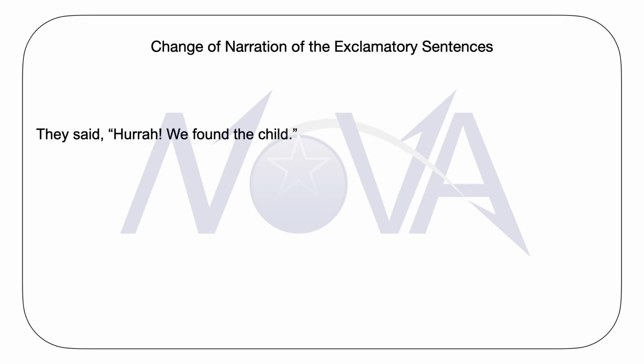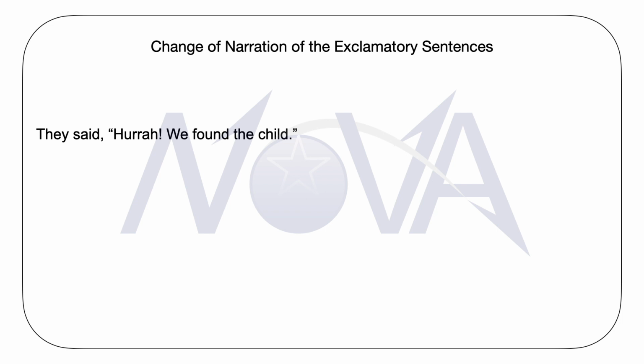Case number one: the reported speech contains an exclamatory sentence starting with an interjection. I read the sentence for you. They said, "Hurrah, we found the child."